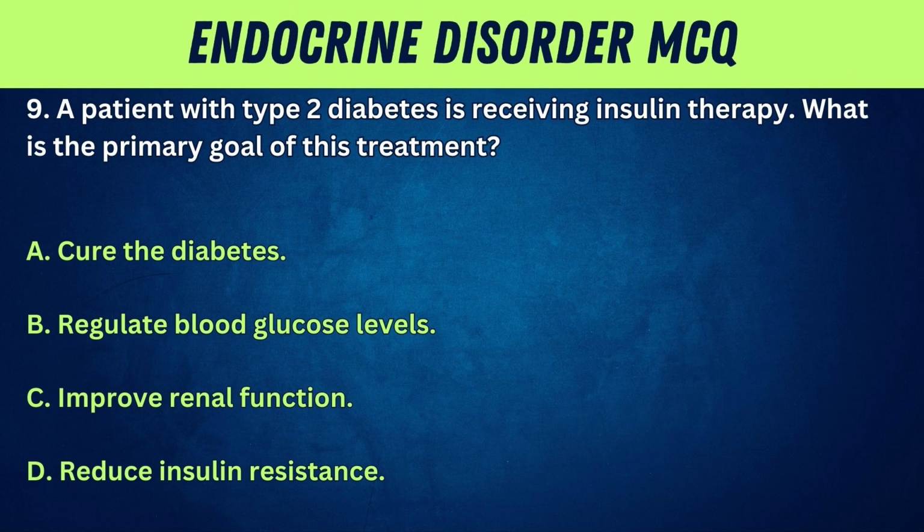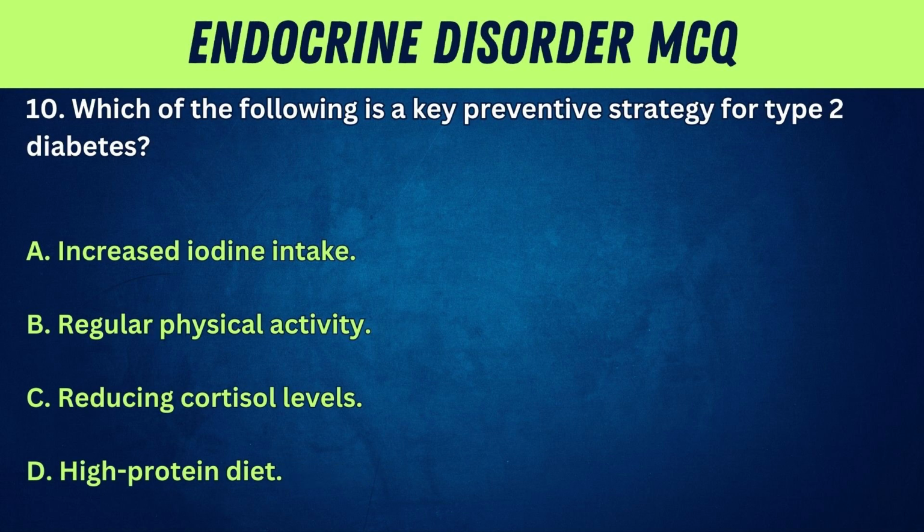9. A patient with type 2 diabetes is receiving insulin therapy. What is the primary goal of this treatment? A. Cure the diabetes. B. Regulate blood glucose levels. C. Improve renal function. D. Reduce insulin resistance. Answer: Regulate blood glucose levels.